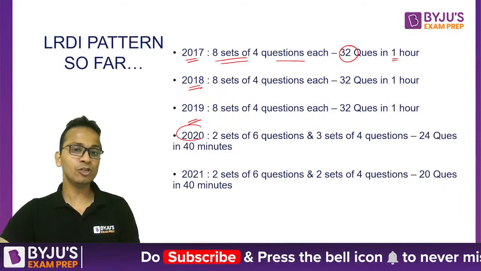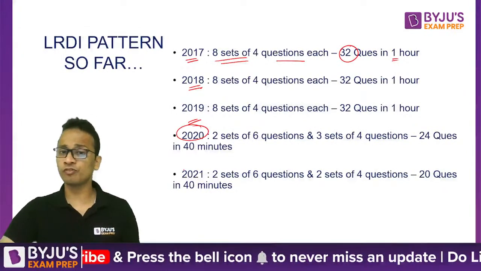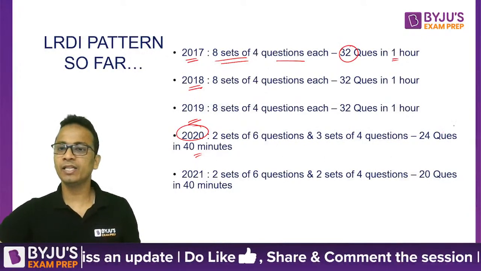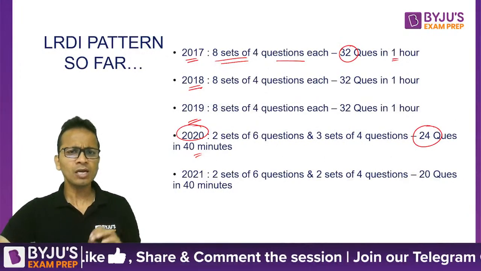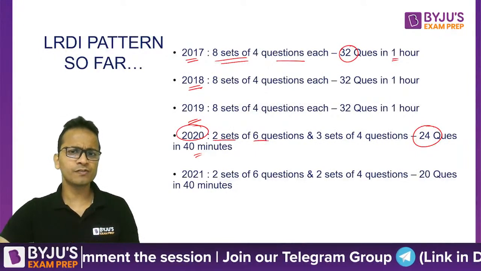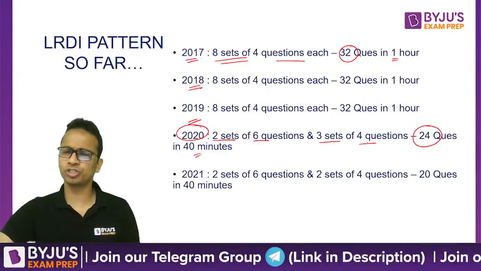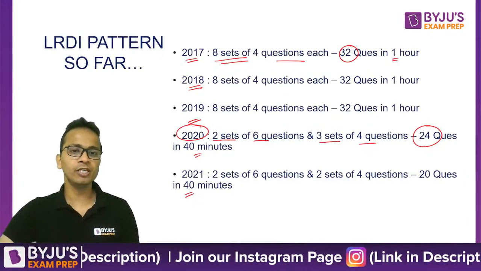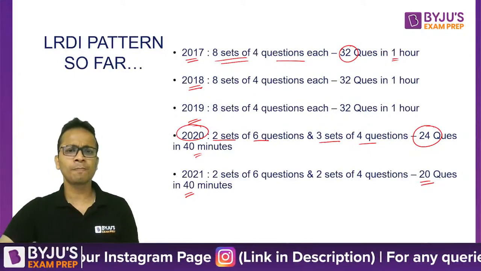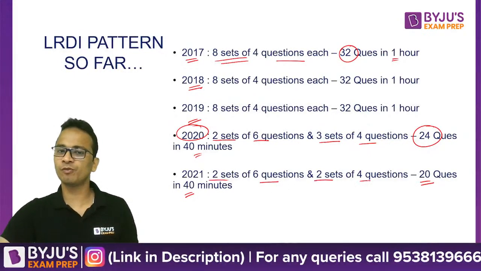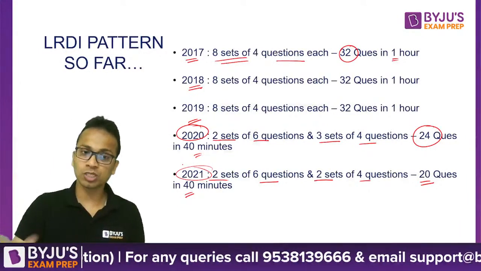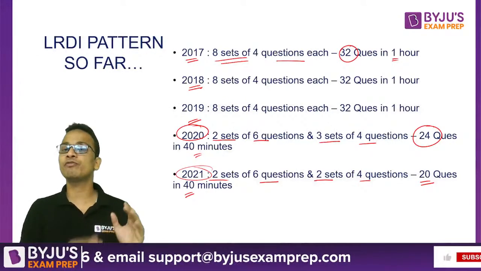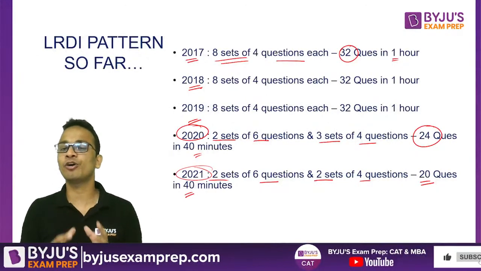But we certainly know that in 2020 things changed because of the pandemic. In 2020, 40 minutes were given for LRDI. There were 24 questions, out of which there were 2 sets of 6 questions each and 3 sets of 4 questions each. The number of questions reduced in 2021. Last year there were 40 minutes and 20 questions, 2 sets of 6 questions and 2 sets of 4 questions. If I specifically talk about the 2021 pattern, then out of these 4 sets, there were 3 sets of reasoning and only 1 set of data interpretation.